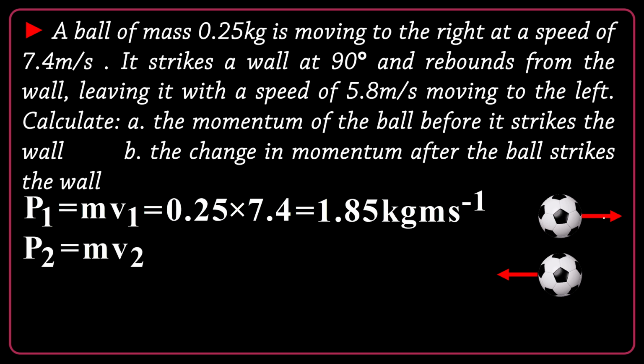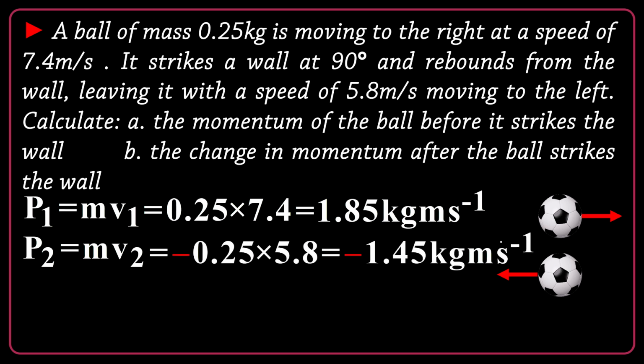As the initial velocity is 7.4 to the right, the rebounding velocity is negative 5.8 because it's to the left. So I will consider a negative sign for the second velocity after it rebounds. So it's going to be negative 1.45 kilogram meter per second.